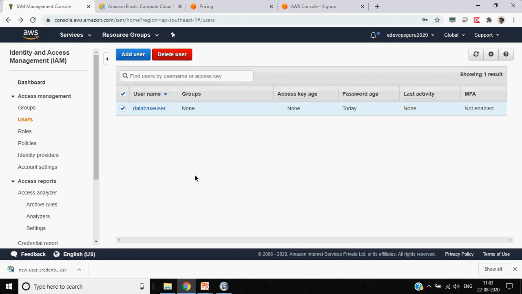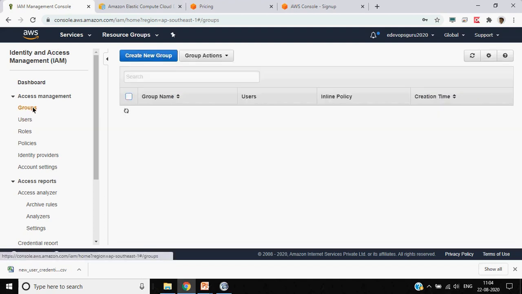So what AWS provides is groups, and under the groups you have different users. You can assign these policies either at the user level or at the group level. And if you have already assigned a policy to a user, and on top of that you define a policy for a group, the group policy will overwrite the user policy. So let's create a group.